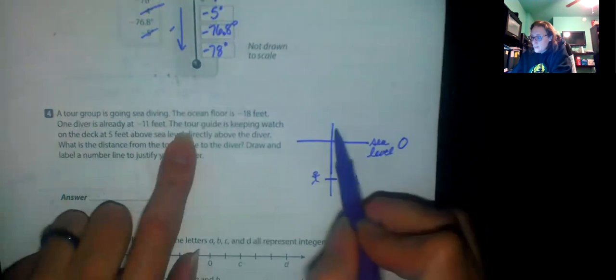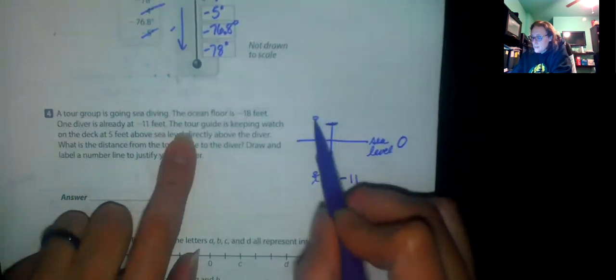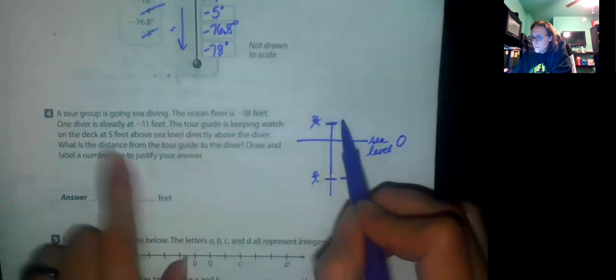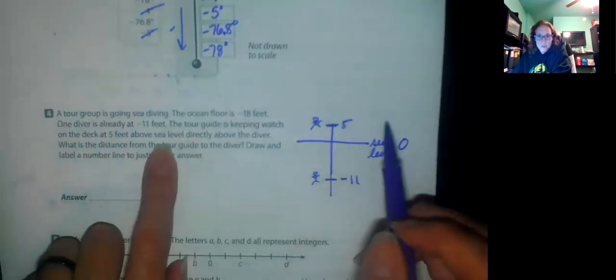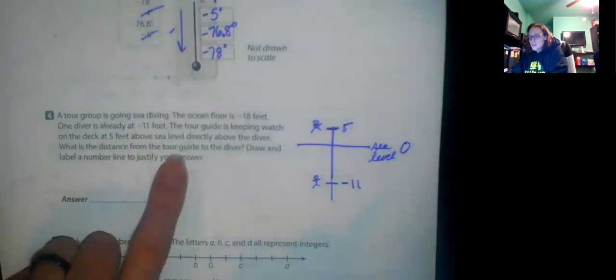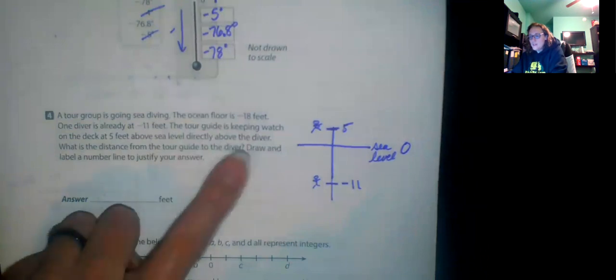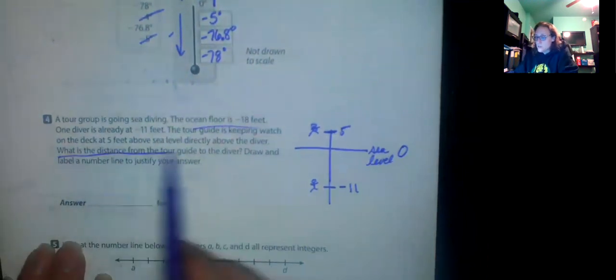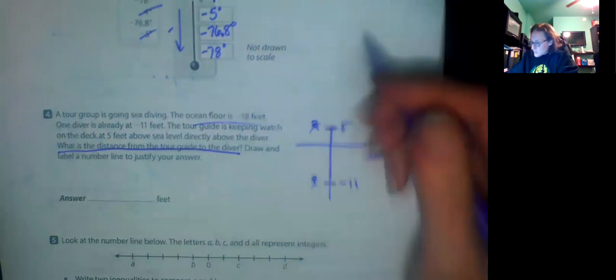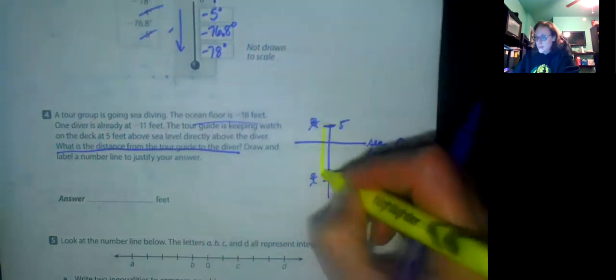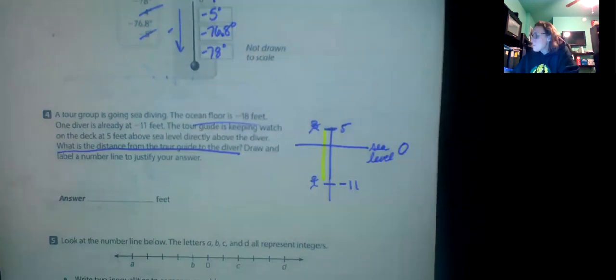The tour guide, he's at 5 feet above sea level. So he's above sea level. What is the distance from the tour guide to the diver? So we don't even need the ocean floor. That's not what it's asking us. It's asking us the distance from the tour guide to the diver. So it wants to know from here to here.